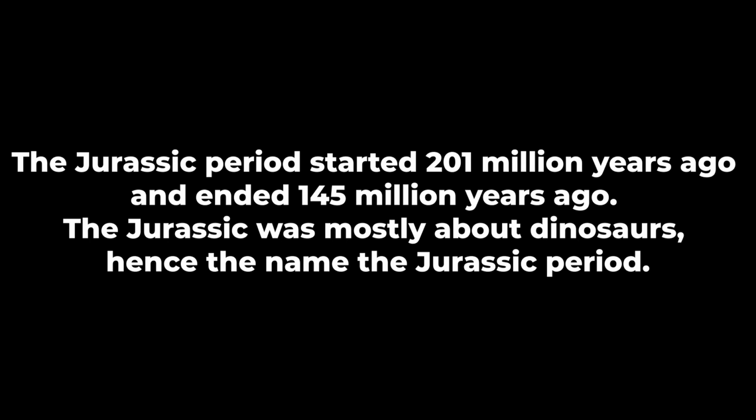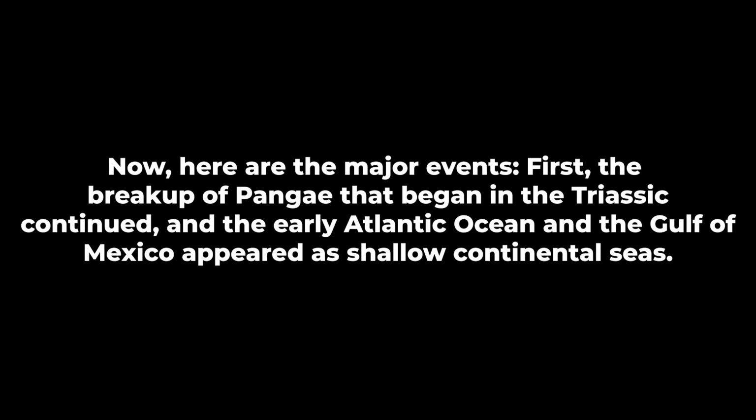The Jurassic period started 201 million years ago and ended 145 million years ago. The Jurassic was mostly about dinosaurs, hence the name the Jurassic period. First, the climate. The Jurassic period's climate was also warm and dry. Now, here are the major events.